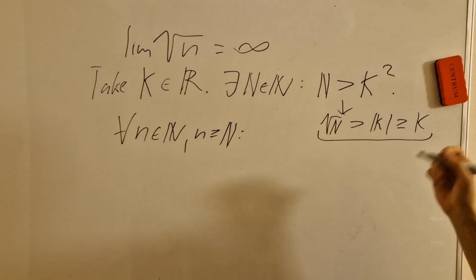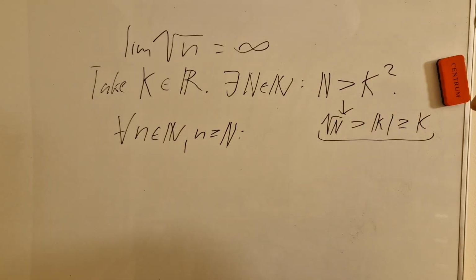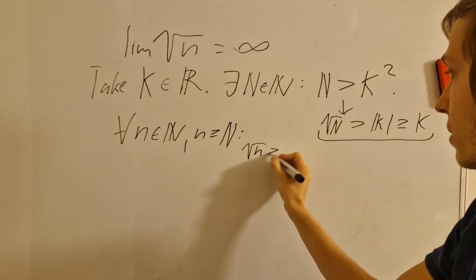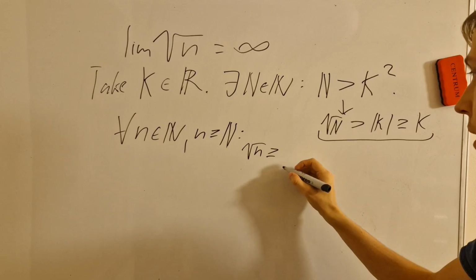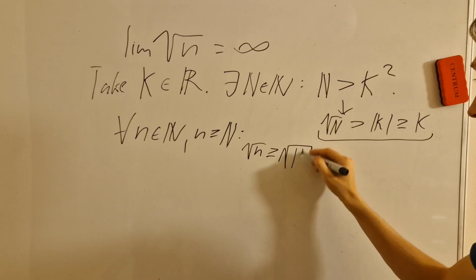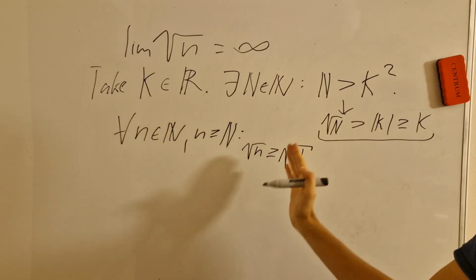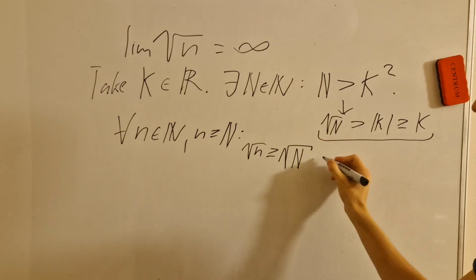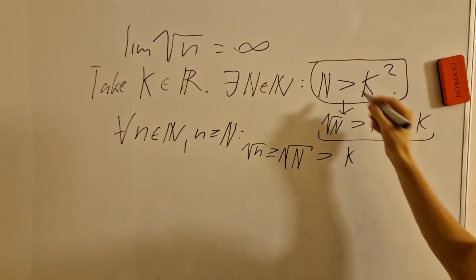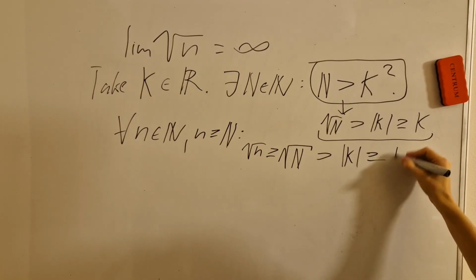This expression is already very useful, because if we take some natural number yet bigger than that already big capital N, we'll have that lowercase n is higher or equal to capital N, so its square root will be higher or equal to the square root of the uppercase N. Because lowercase n ranges from capital N onwards, and that we knew was strictly bigger than k by this chosen relation to k squared, and that's higher or equal than k itself.